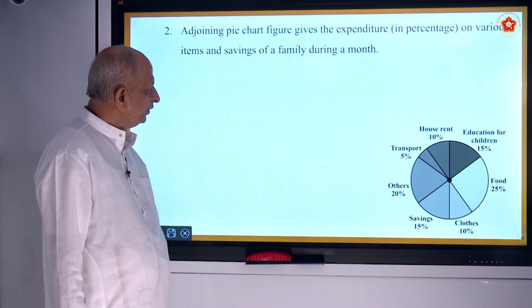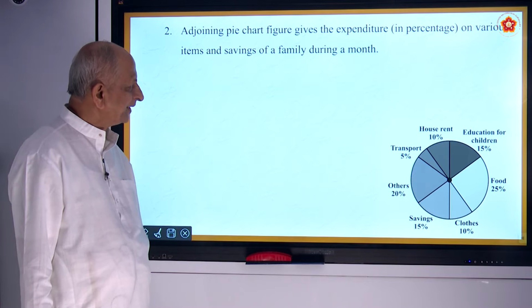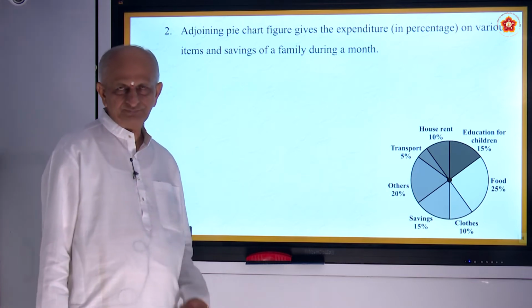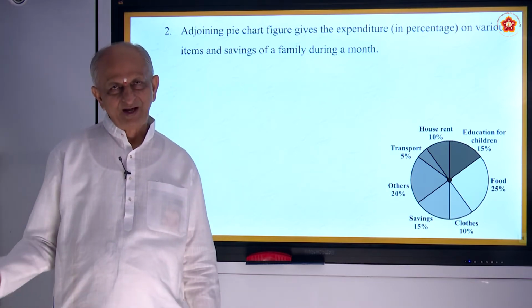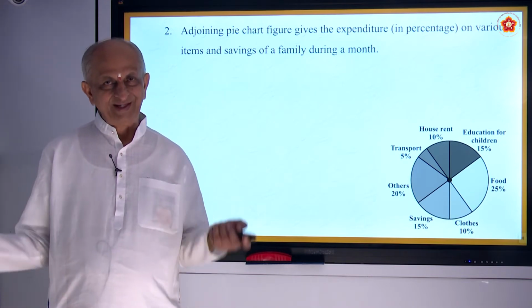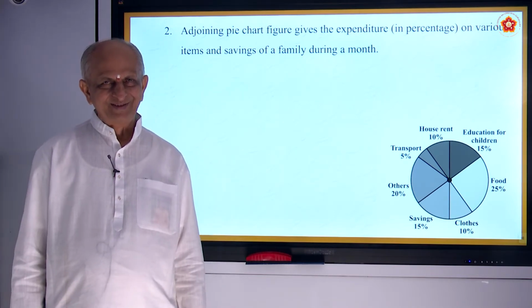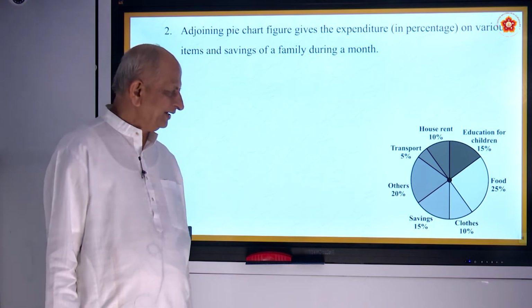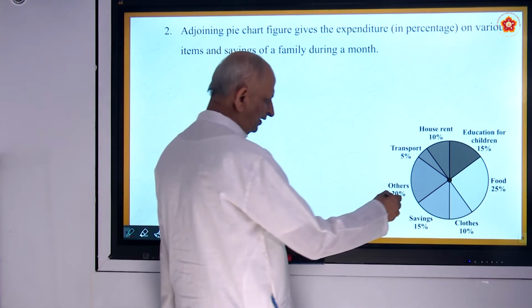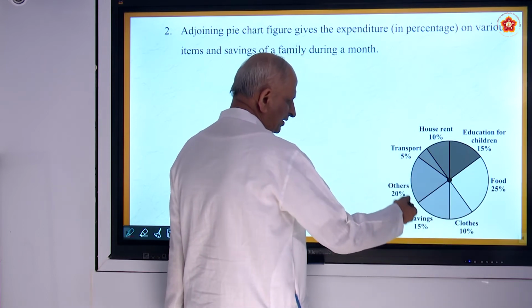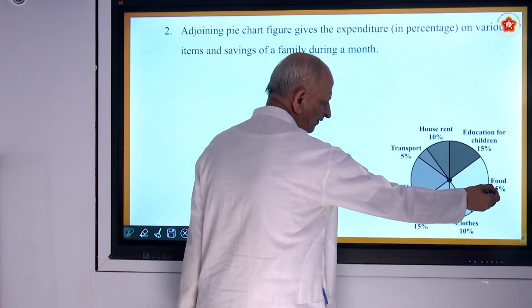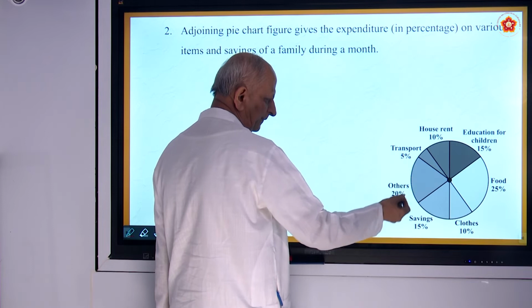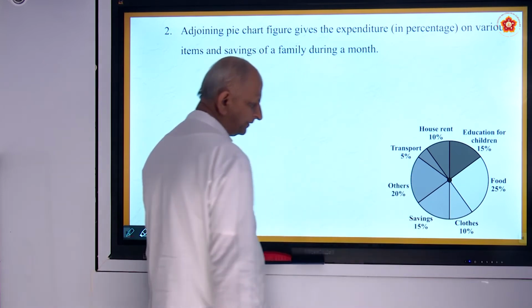Adjoining pie chart figure gives the expenditure in percentages on various items and savings of a family during a month. So your parents, maybe father or mother or both, they earn salary, is it not? So they don't tell you how much they are earning. Some parents may tell. And so they divide this salary into different items. For example, for food 25%, education of children 15%, house rent 10%, transport 5%, others 20%, savings 15%.